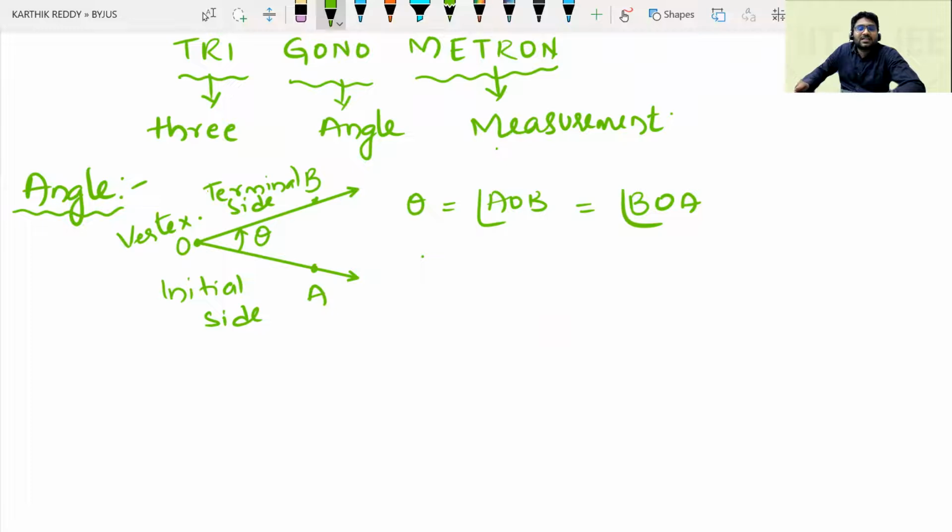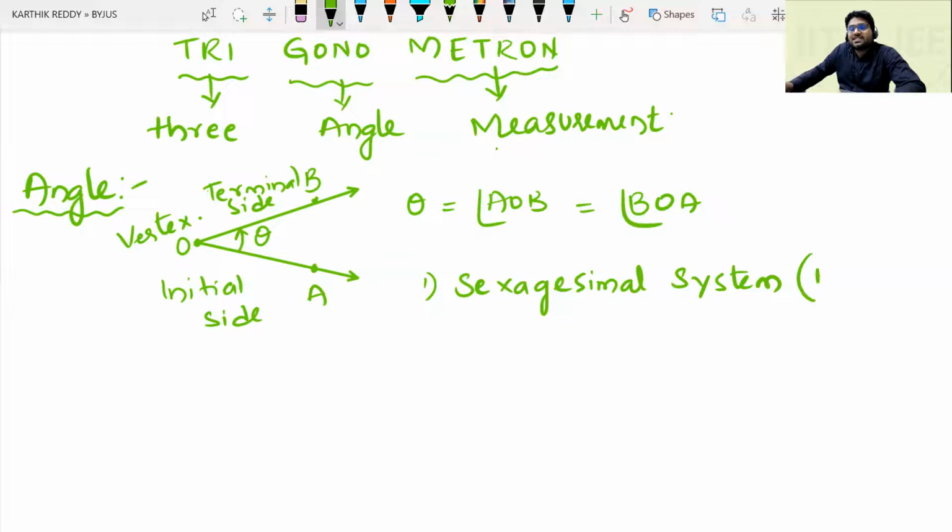We have 3 measuring systems of angle. Number 1, sexagesimal system, also called the British system. In this system, angle is measured in degrees. Number 2, centesimal system.